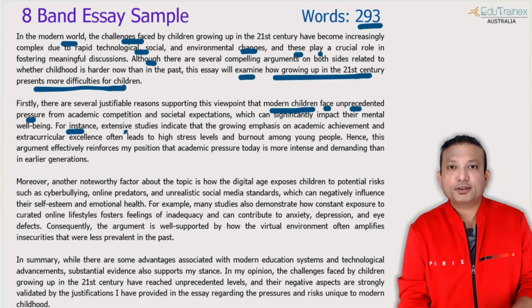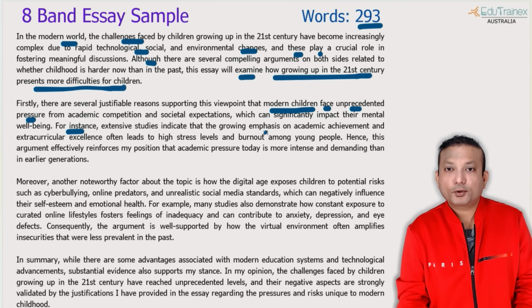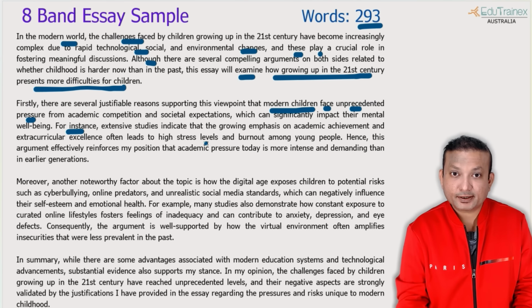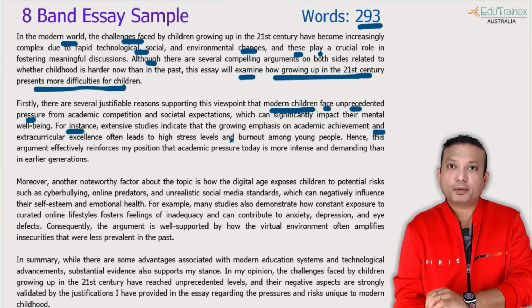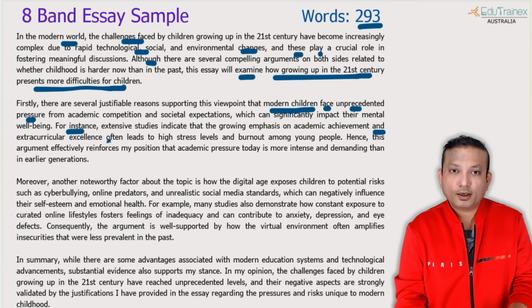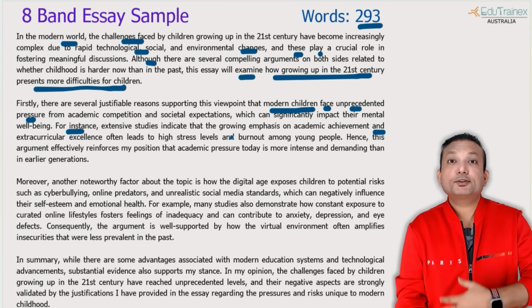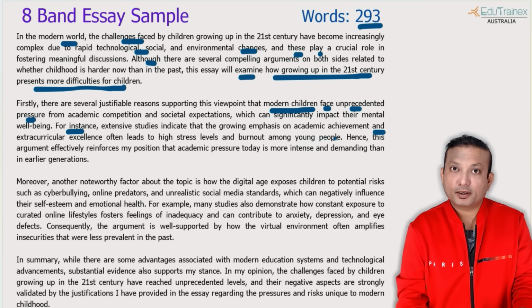Just say extensive studies or many studies indicate or have shown that the growing emphasis on academic achievement and extracurricular excellence often leads to high stress levels and burnout among young people. This is a compound sentence because I'm combining two ideas, academic achievement, and I used a conjunction to expand the next part of it. Extracurricular excellence often leads to what? Leads to stress and burnout.